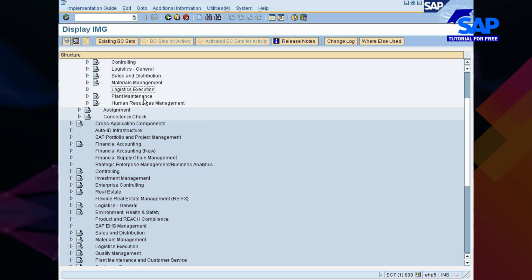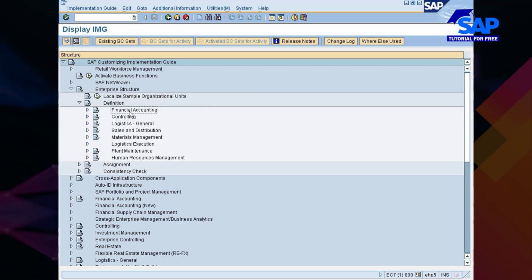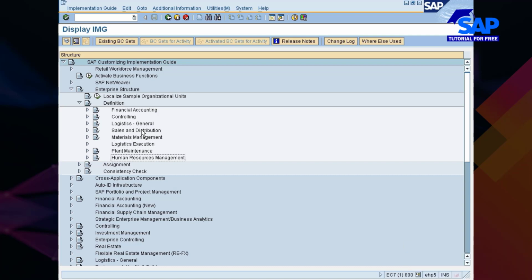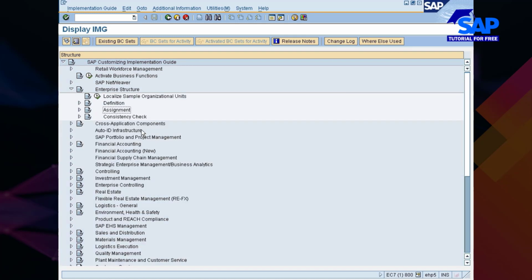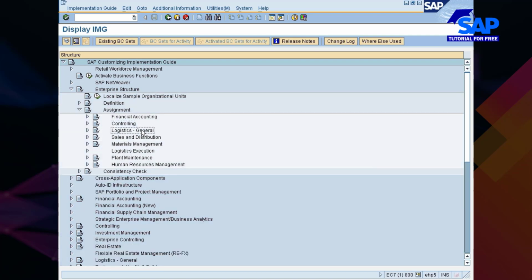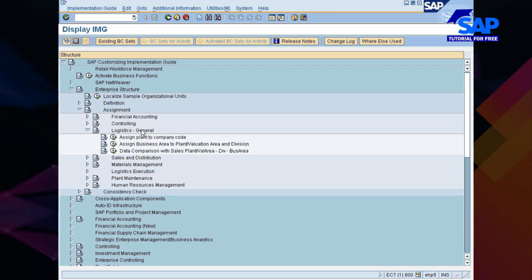Now you see here I have completed finance and financial accounting, controlling, logistics, general, sales and distribution. And now of course I'm not going to define anything in logistics execution and plant maintenance and HR modules. Let me go to assignment section. Here controlling is also completed. Now logistics general assignment section.